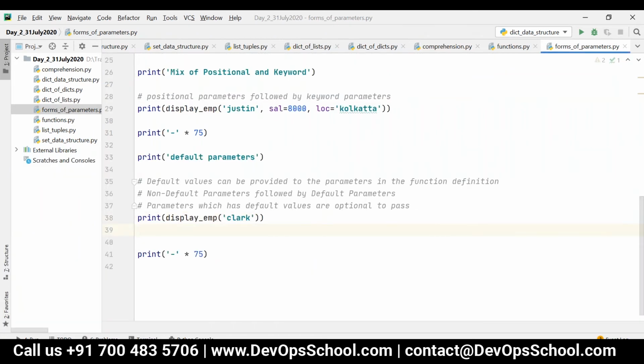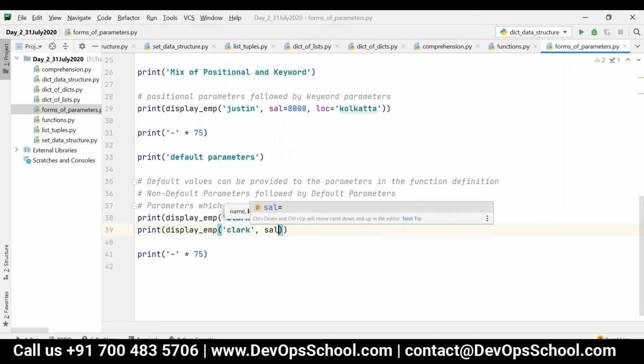Now consider I want to retain the default value for location, but I want to change the default value for salary. In that case, I can say Clark, comma, and then sal is equal to 8,000. In this case, you can pass both positional as well as keyword parameters.